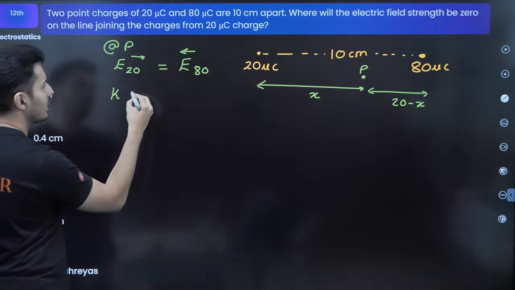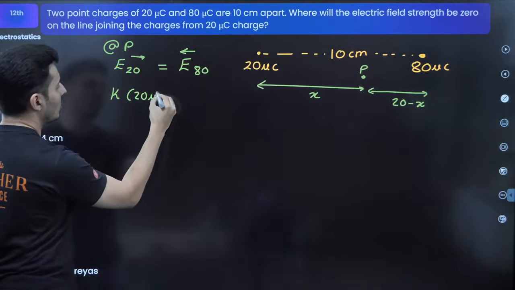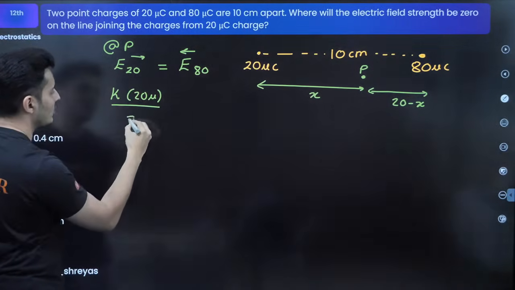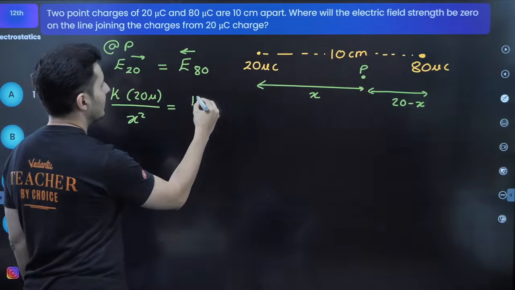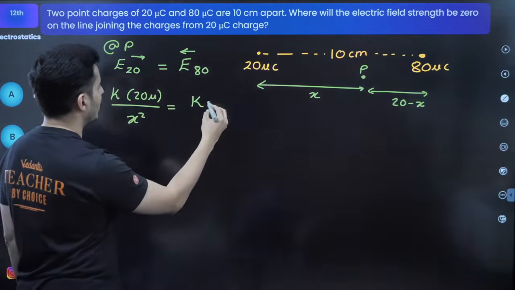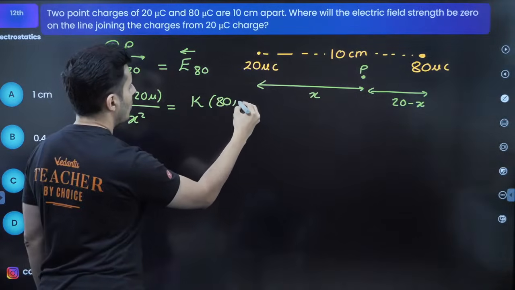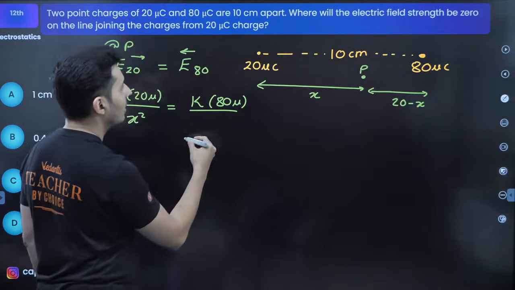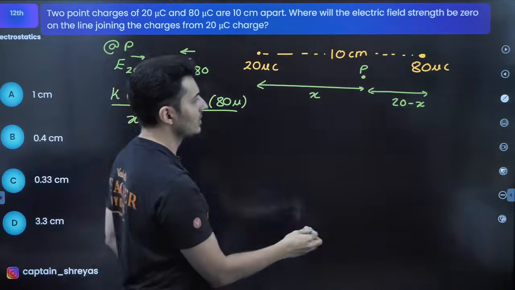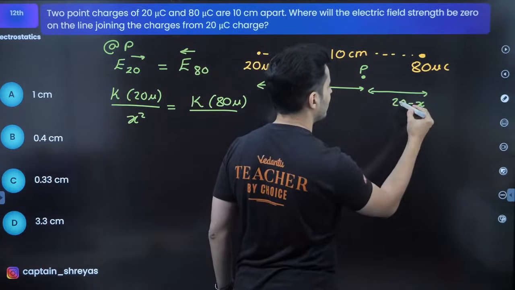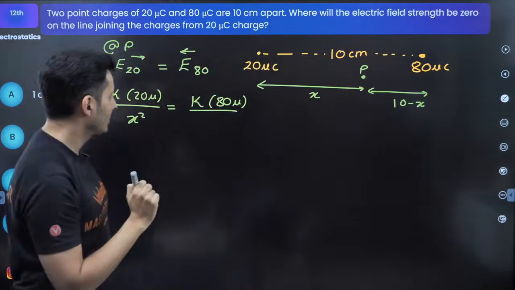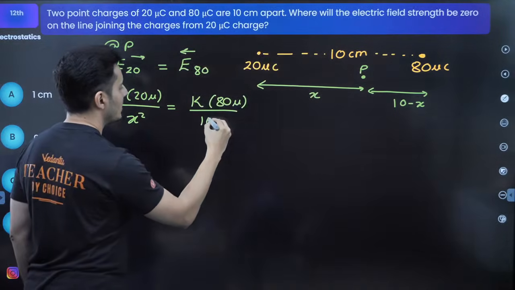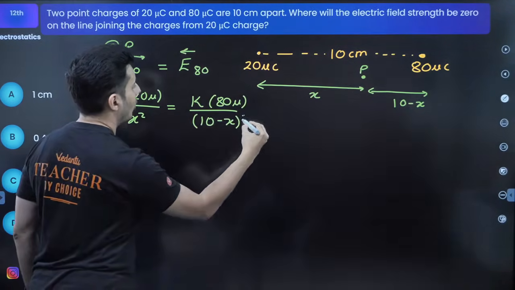It is K into the charge, which is 20 microcoulomb, divided by the distance square, so x square, is equal to, on the other side, K into 80 microcoulomb, and here we have, oh sorry guys, I mistakenly put this as 20 minus x. It's not 20 minus x, it is 10 minus x. So sorry, 10 minus x. Okay, so I should put over here 10 minus x whole square.